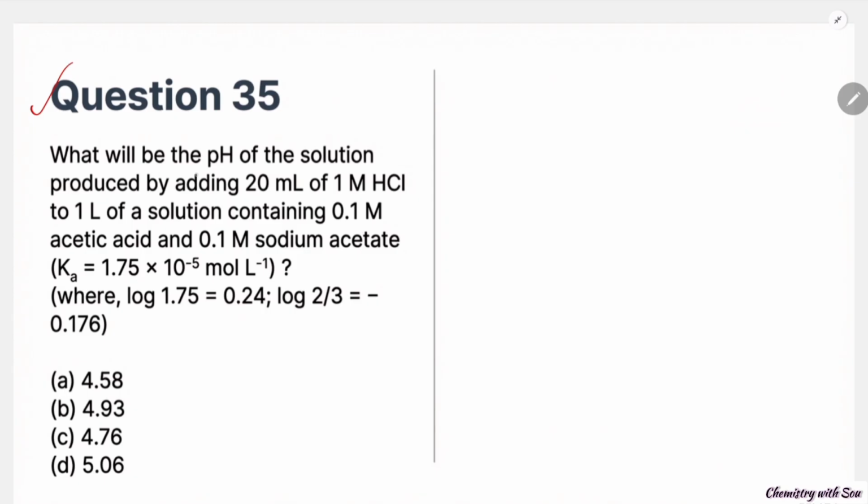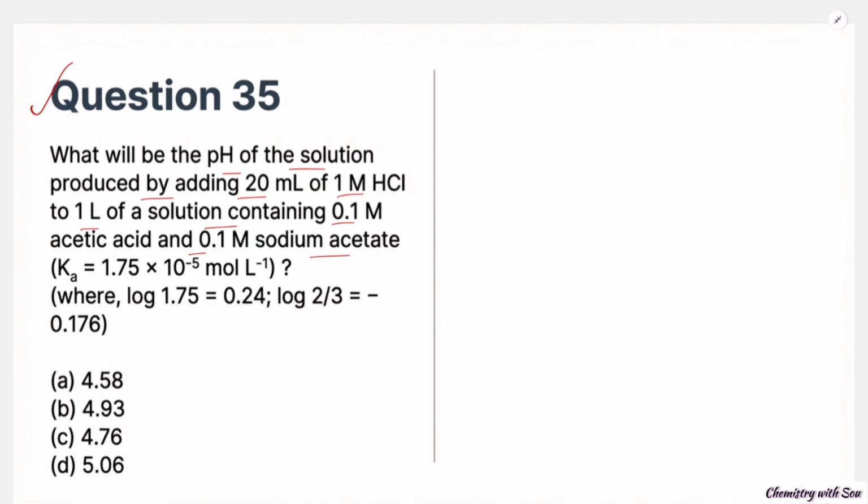In question 35, what will be the pH of a solution produced by adding 20 ml of 1 molar HCl to 1 liter of solution containing 0.1 molar acetic acid and 0.1 molar sodium acetate? This question deals with a buffer solution. If we add HCl, how much does the pH change?